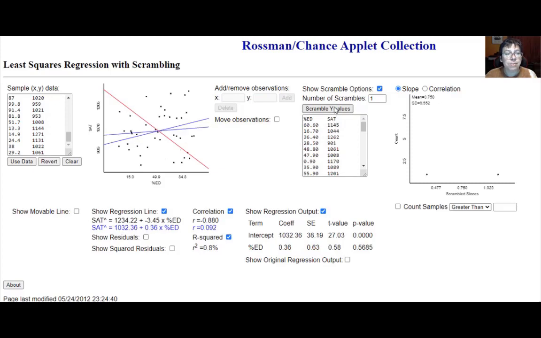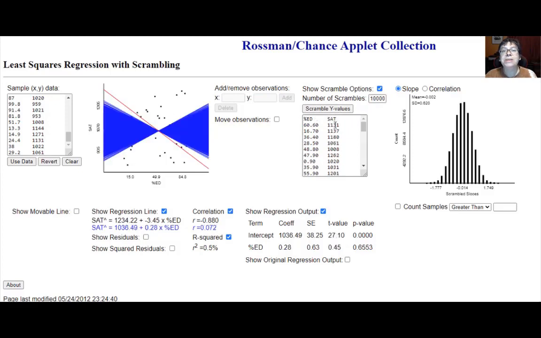Okay, I could scramble again. And every time I scramble, you see I have slopes ranging. There's a negative 1, there's a positive slope. But let's go ahead and scramble it a lot. I'm going to scramble it 100,000 times. It's going to take a sec. There we go. So these are all the sample simulated values that we've gotten when doing this by random chance.